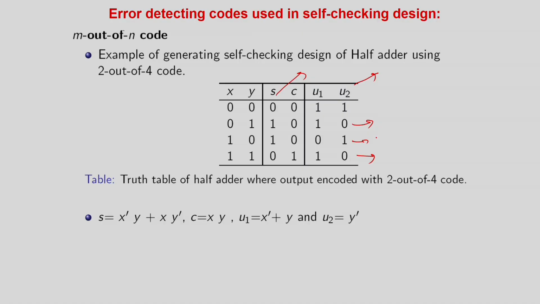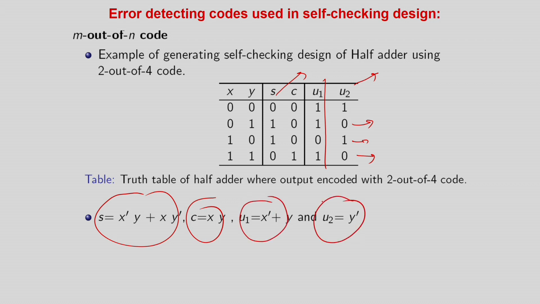So you are using some kind of code techniques which are unordered codes. Still see the number of bits has increased. Output bits for the parity was 1, now it is 2. Of course some benefit you are going to get, but of course the cost etc. will be higher. So this is the function for sum, this is the function for carry, and the 2 bits in this case, so this is the function for u1 and this is the function for u2.